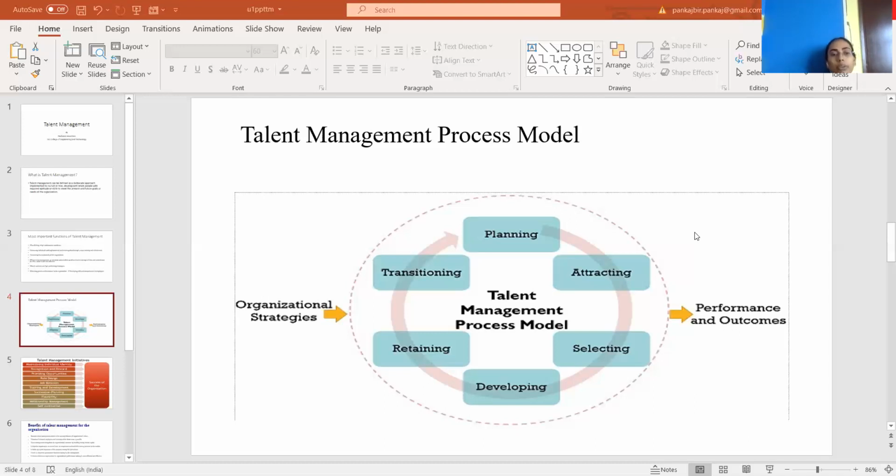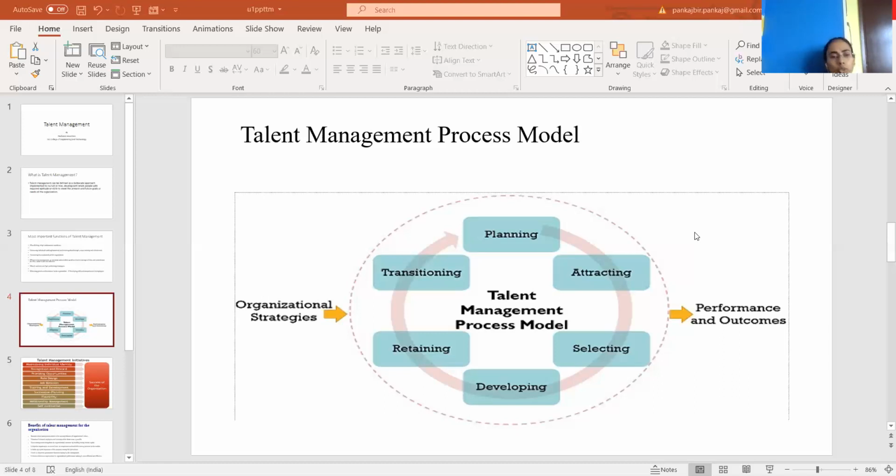The third step in the process is selecting. For the recruitment and selection of personnel for the organization, there are certain steps in the selection process, which include scheduling written tests and interviews, and scrutinizing the most suitable candidate from the profile.